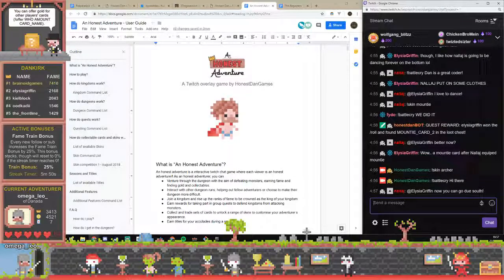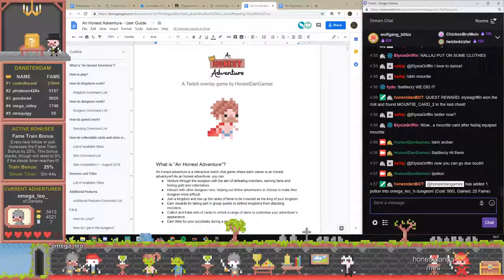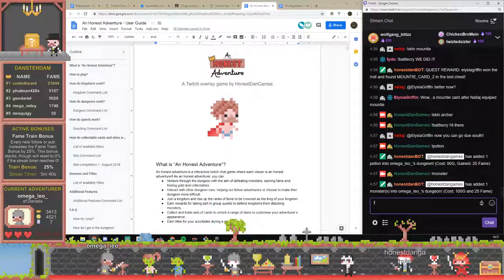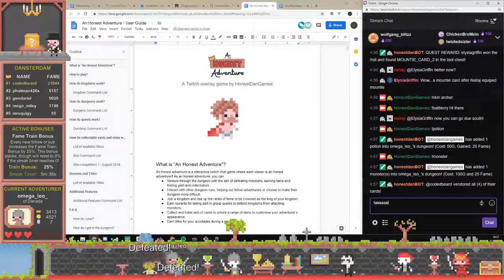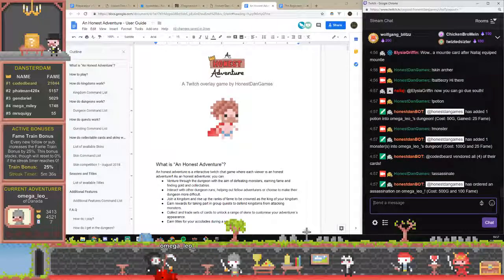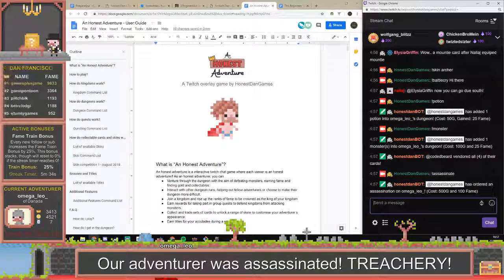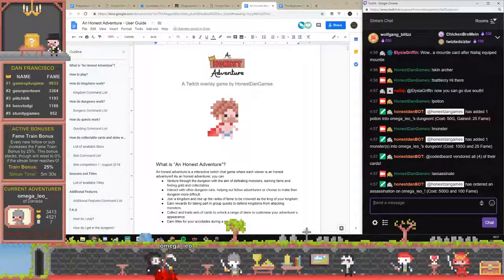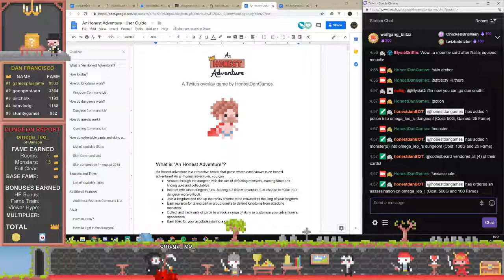So just to show some of the things we showed earlier as well, we can see Omega Leo is going into the dungeon now. If I wanted to help, I could add potions in through adding the potion command. If I wanted to make it harder, I could add a monster in, or if I wanted to be nasty, I could assassinate them. Like so. But all of that costs resources. So it's a bit of a game where you build resources, you spend resources, and you interact with the other people in the game.